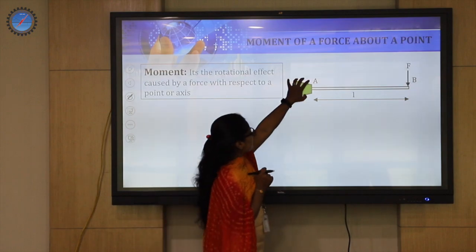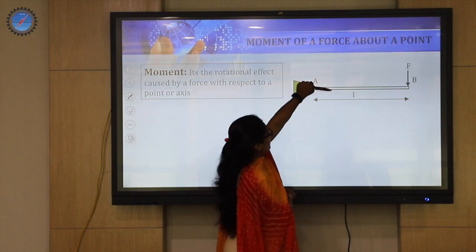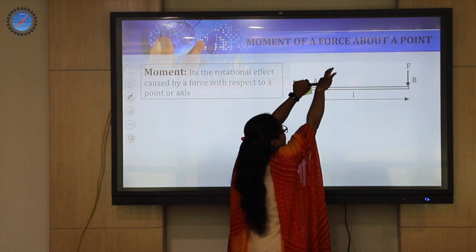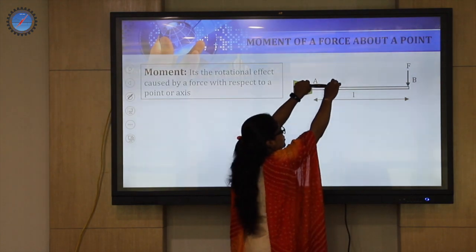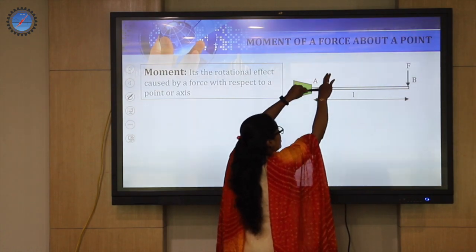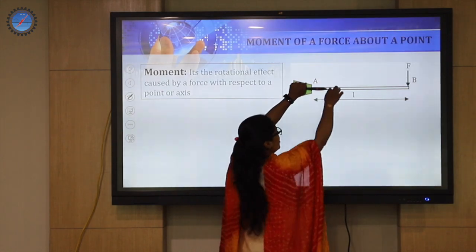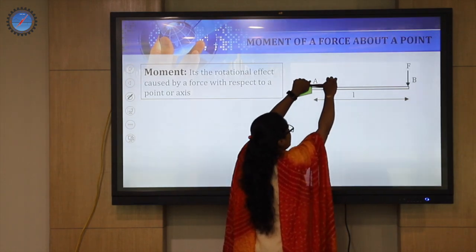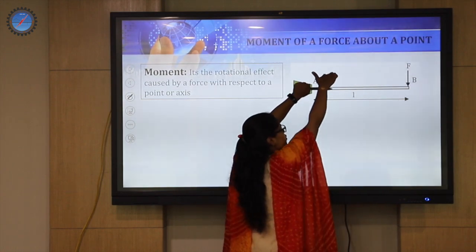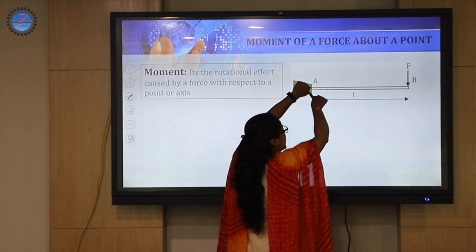Look here. Assume that this is my hand which is holding a rod or a pen, something like this. So I'm going to apply a force F here. If I apply force F here, as per the concept of force, this pen has to come down, correct? But I'm not allowing this pen to come down by holding it at another end, correct? I'll apply the force here, but I have held the pen at one location. So what is the final effect created by that force F being applied at the dead end? It is going to make it rotate.